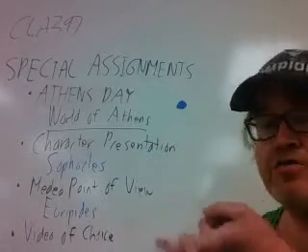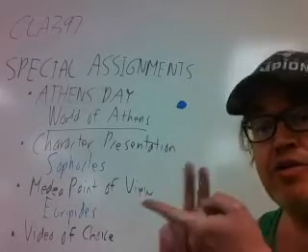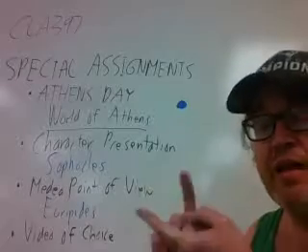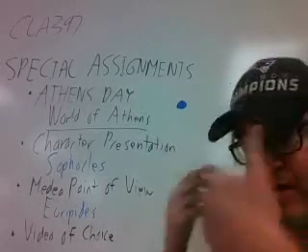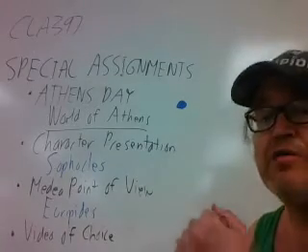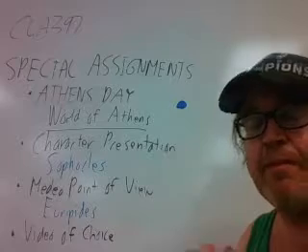You might be interested in talking about Delphi as an oracle. If you do that, then you'd be able to demonstrate that Delphi is important in this trilogy because it is to Delphi where Orestes goes in order to receive purification for the murder of his mother. That would be one example.